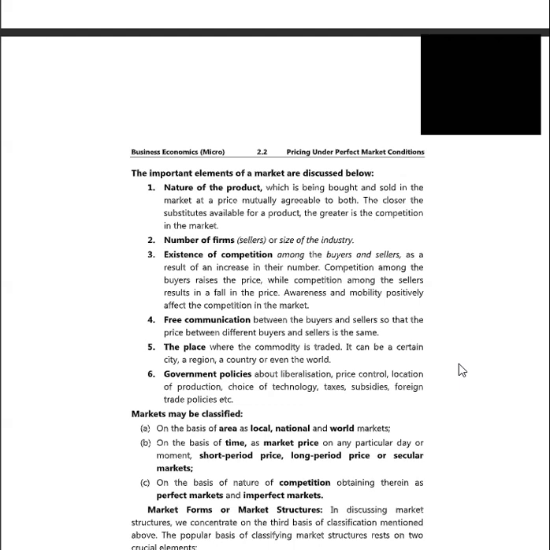The place where a commodity is traded is called a market, and it can be a certain city or region or a country or even the world. Government policies about liberalization, price control, location of production, choice of technology, taxes, subsidies, foreign trade policies are some of the basic features or important elements of a market.